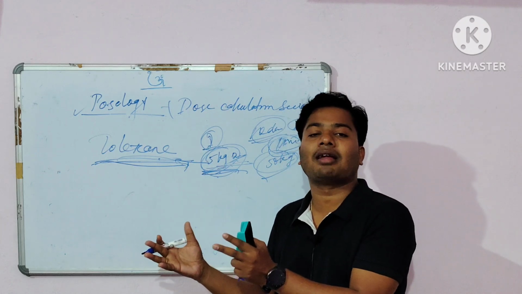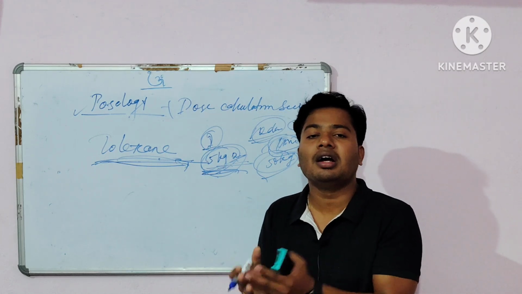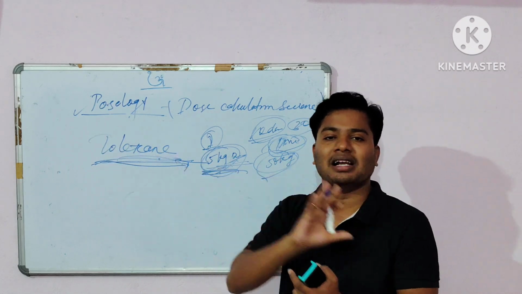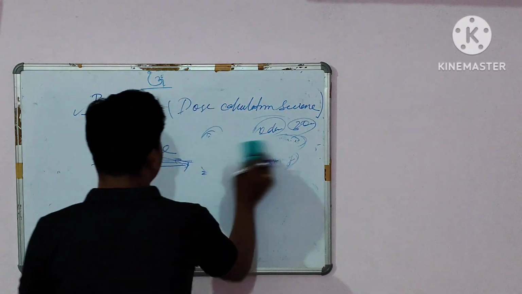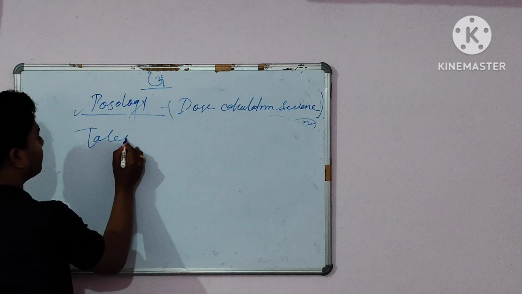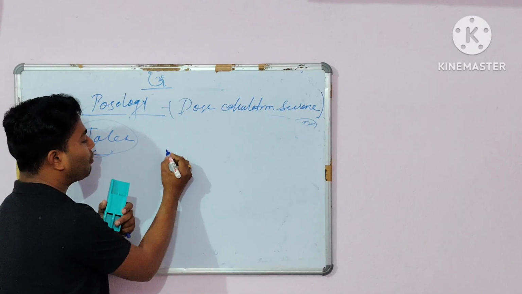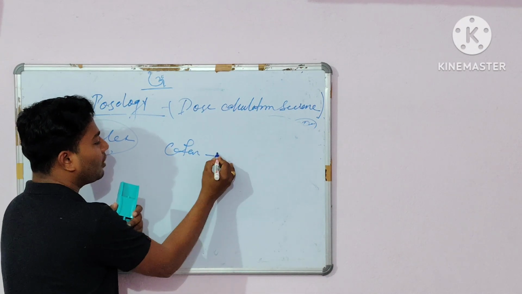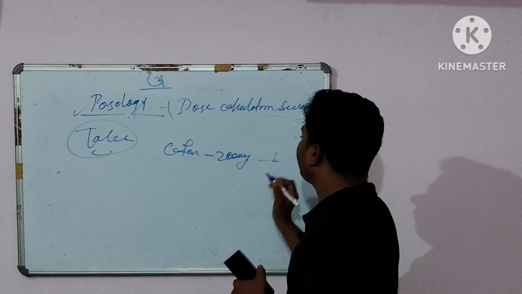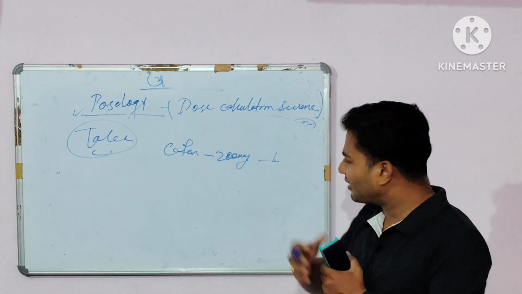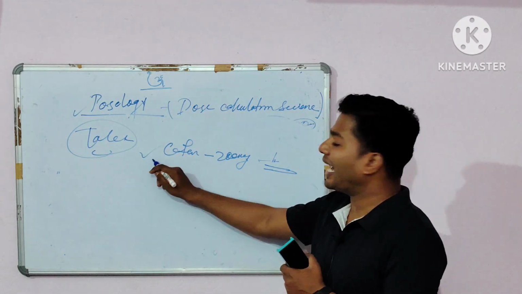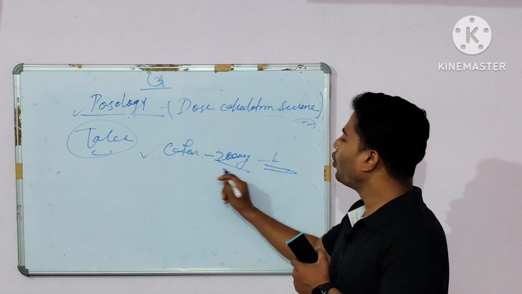For the same action, the body requires a higher amount of dose, because it is completely resistant to that particular medicine. Suppose I am giving another example so that you can easily understand what I am telling regarding tolerance. Suppose you have to administer Cefixime 200 mg for a bacterial infection. To clear the bacterial infection you have to administer the antibiotic Cefixime 200 mg.